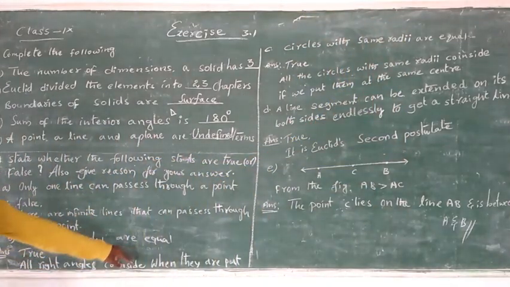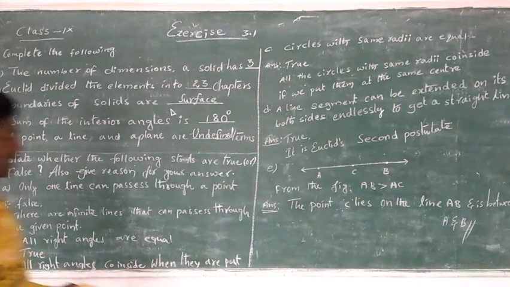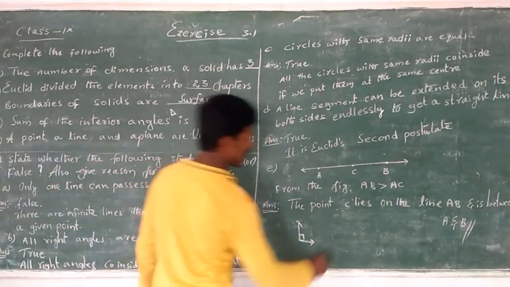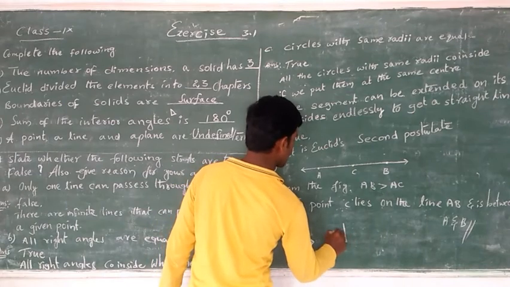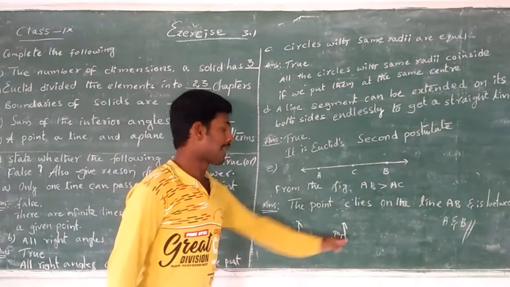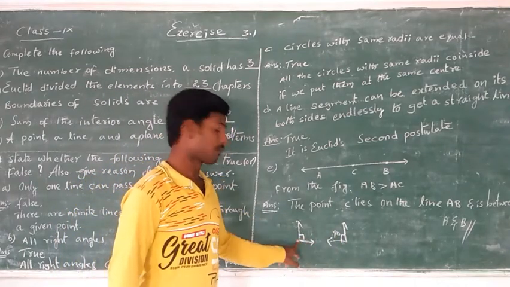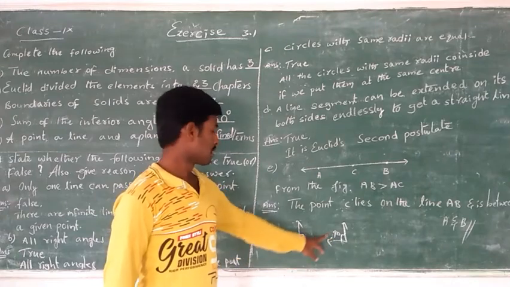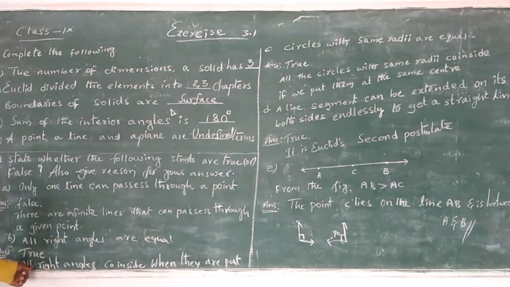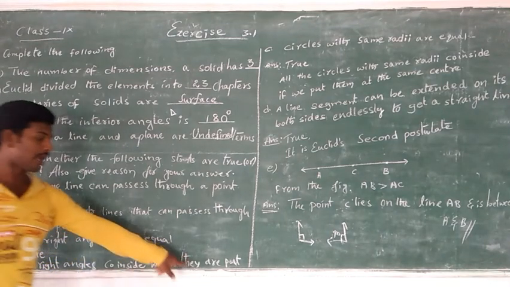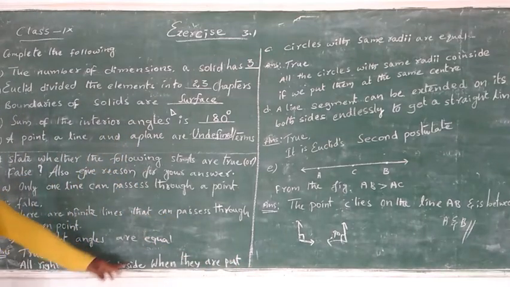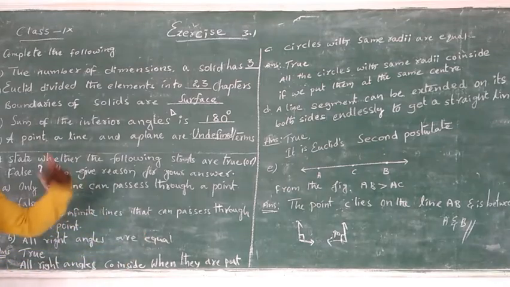Second, all right angles are equal. Suppose we take a right angle like this. A right angle is equal to 90 degrees, and we take one more like this, which is also 90 degrees. We cut and put one on another, and both coincide with each other. So they are equal, and the statement is true. All right angles coincide when they are put one on another.